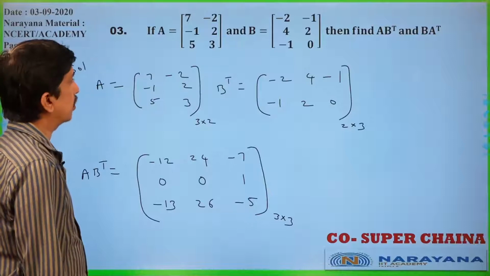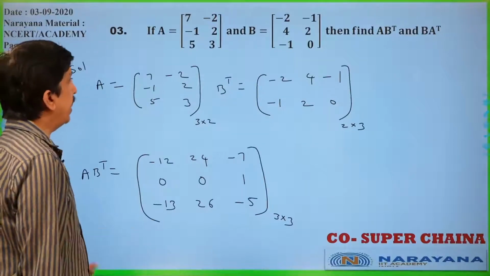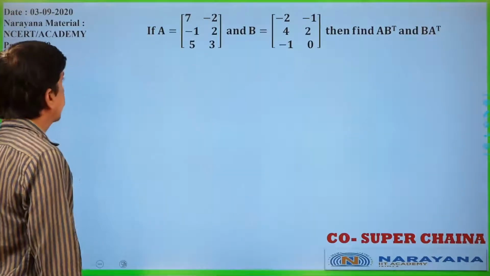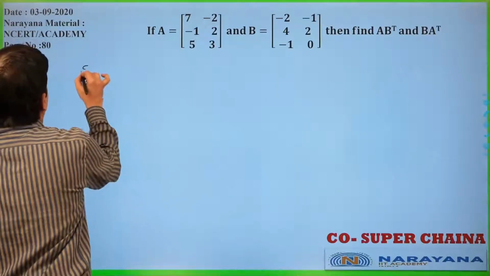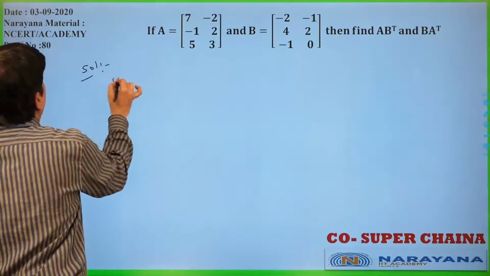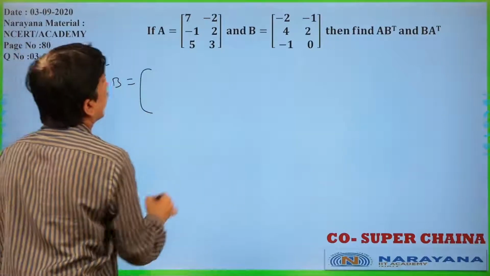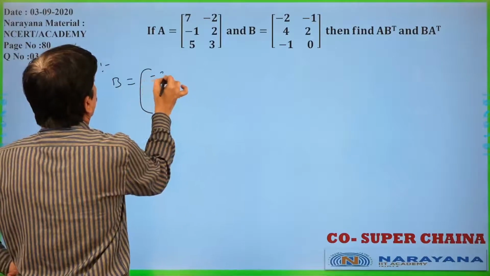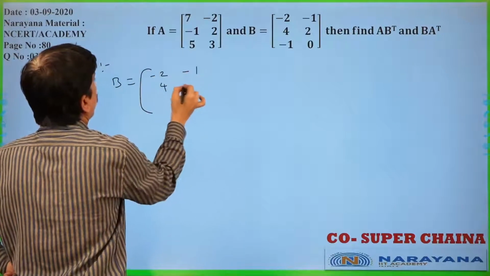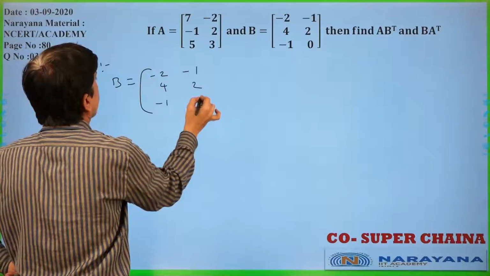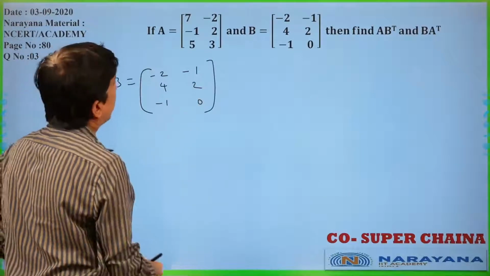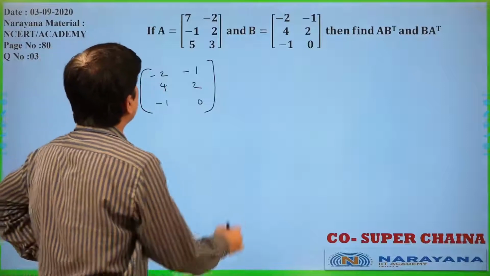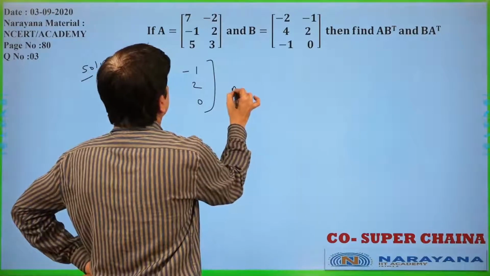This is AB transpose. Now, I will do BA transpose. Now, B is equal to what you will get? Minus 2, minus 1, 4, 2, minus 1, 0. A transpose is required.